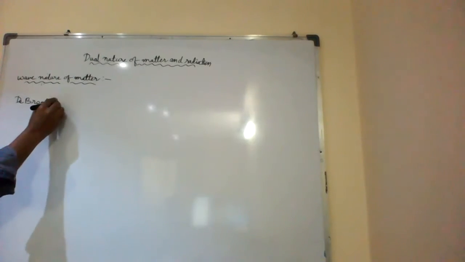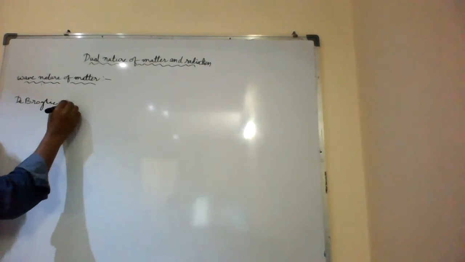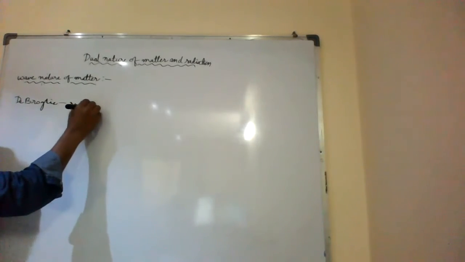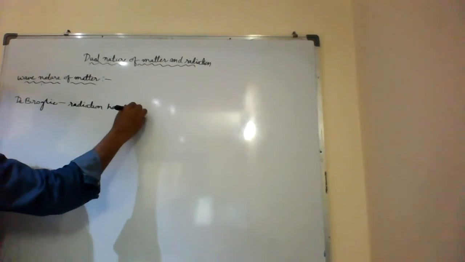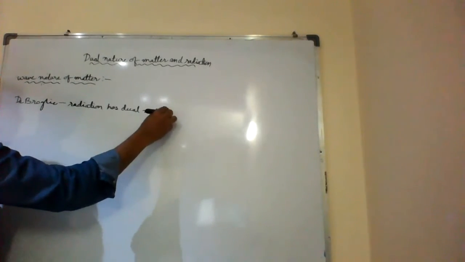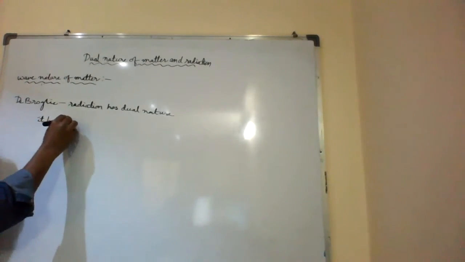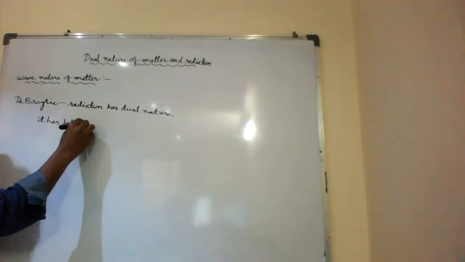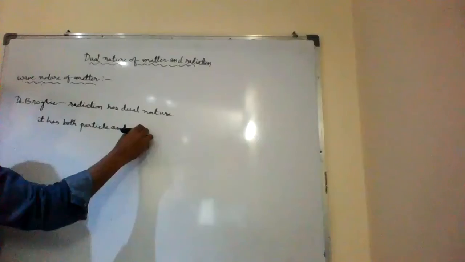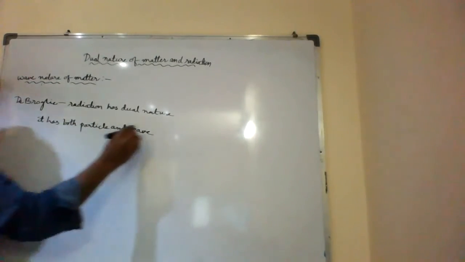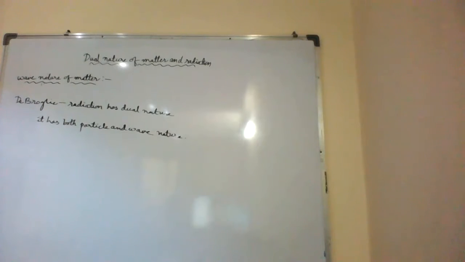So this man wanted to show that radiation has a dual nature. What is the dual nature? That means it has both particle and wave nature. So he was working on this particular area.